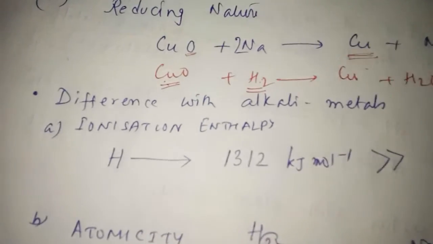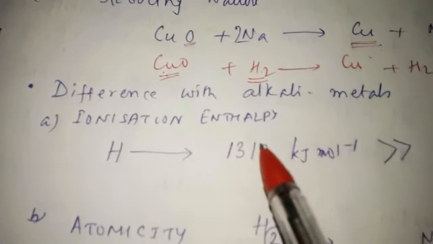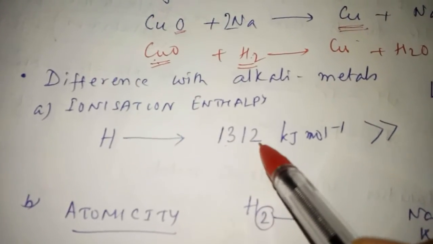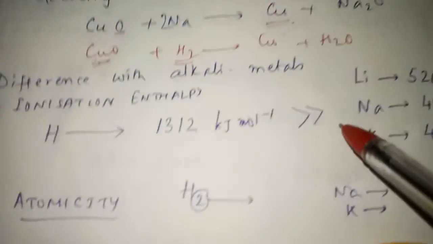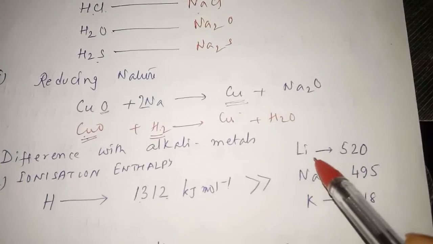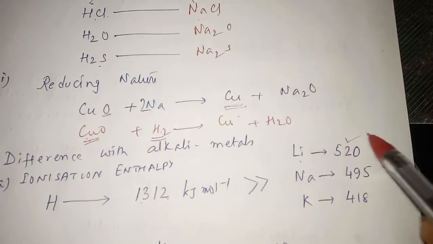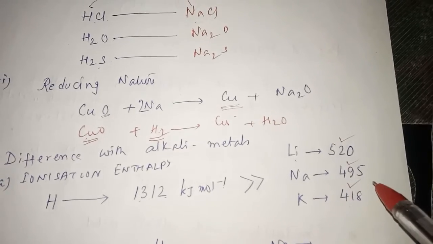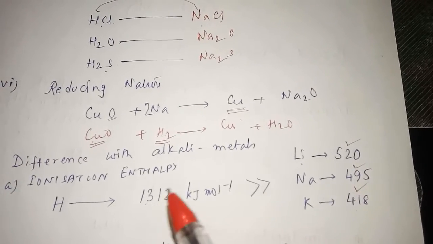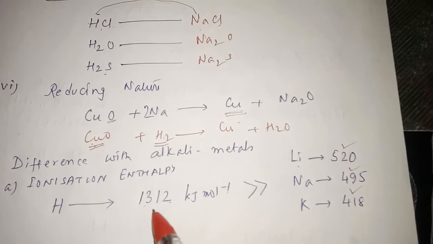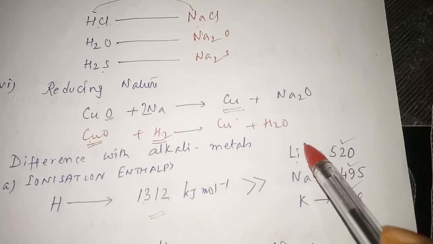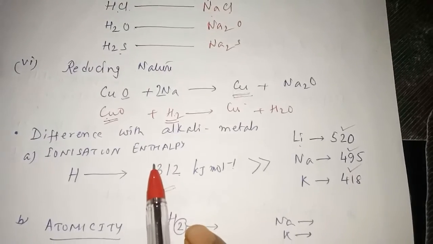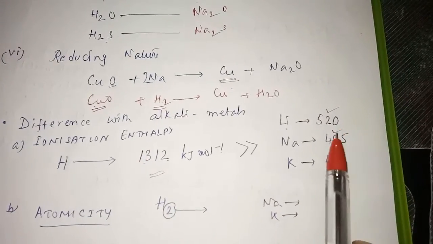Next is the difference with alkali metals. These are the similarities we have learned. Now the ionization enthalpy of hydrogen is 1312 kilojoule per mole, which is far greater than alkali metals: for lithium it is 520, sodium 495, potassium 418. So we can say that the ionization enthalpy of hydrogen is far greater than that of the alkali metals. This is a difference between alkali metals and hydrogen.